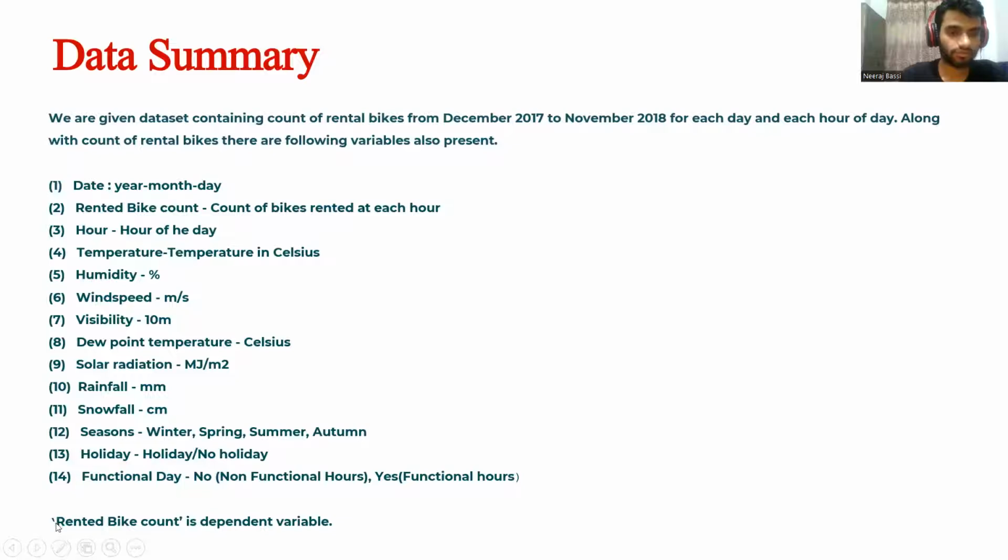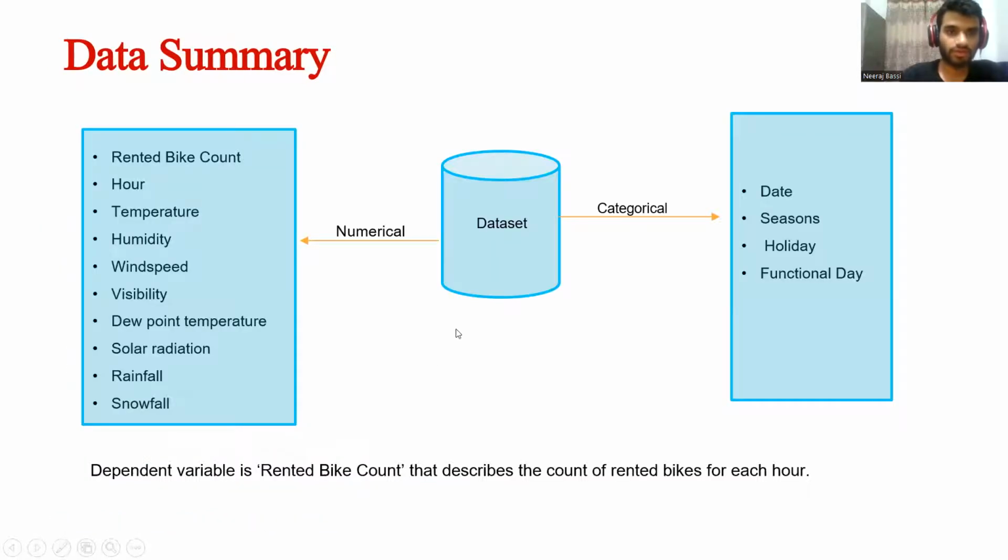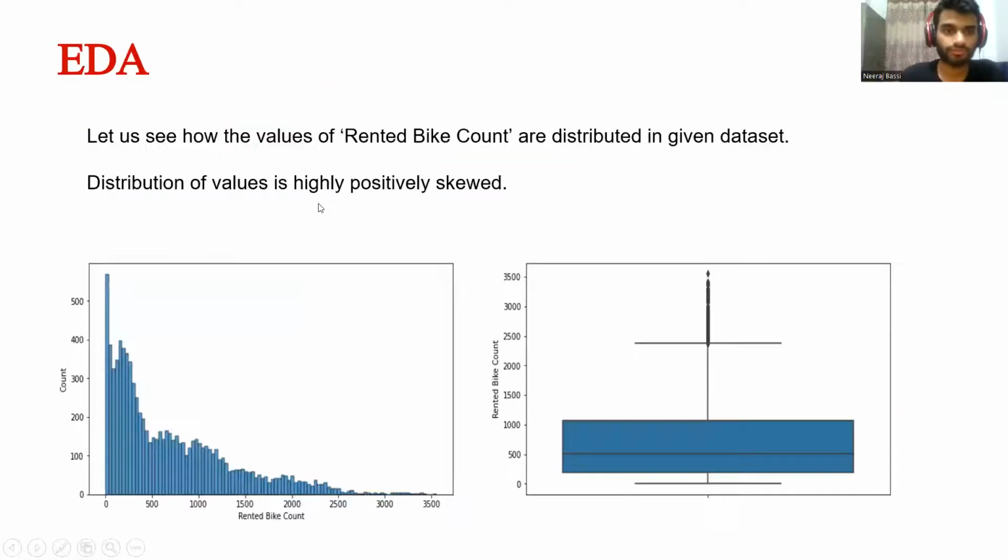As we know, rented bike count is the dependent variable. In the given data set, most of these features are numerical, and the date, seasons, holiday, and functional day are our categorical features. Since our rented bike count, which is the dependent variable, is numerical, this problem is a regression problem.